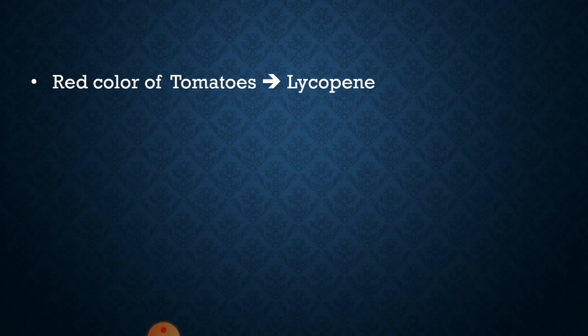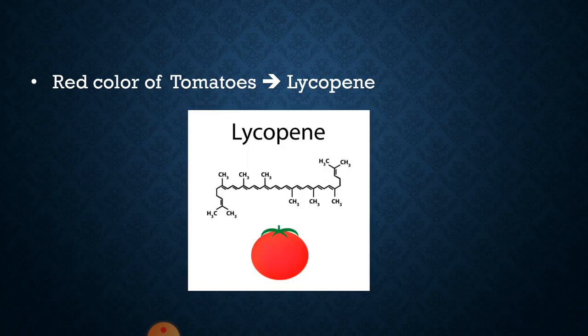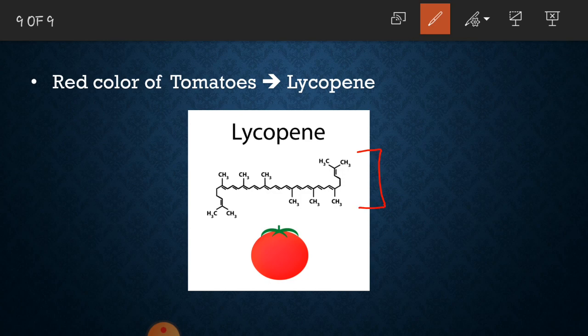Now if we talk about the occurrence of alkene in the nature, then we may quote an example of tomatoes. The red color of tomatoes is because of the organic compound present in it, which is named as lycopene. This is the structure for lycopene.